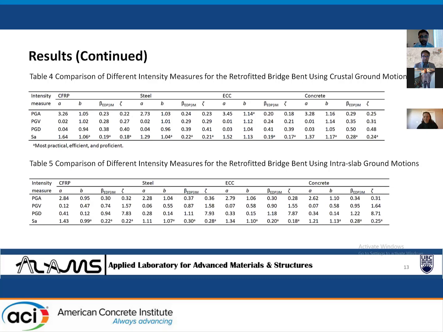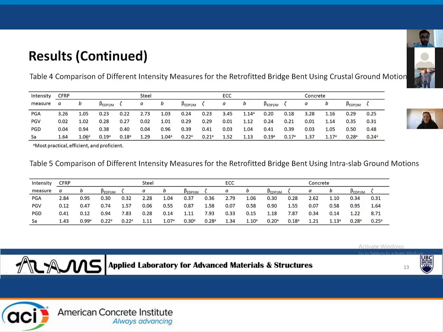Since the relationship between expected demand parameter and intensity measure is power, expected demand parameter equals A times intensity measure to the power B. The values of A, B, beta, and zeta were evaluated using a statistical analysis.